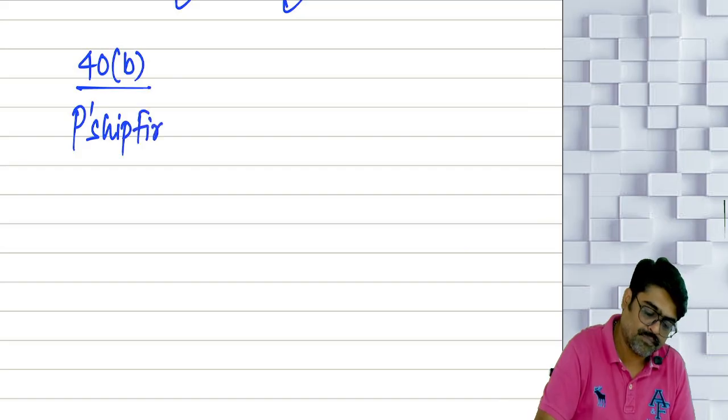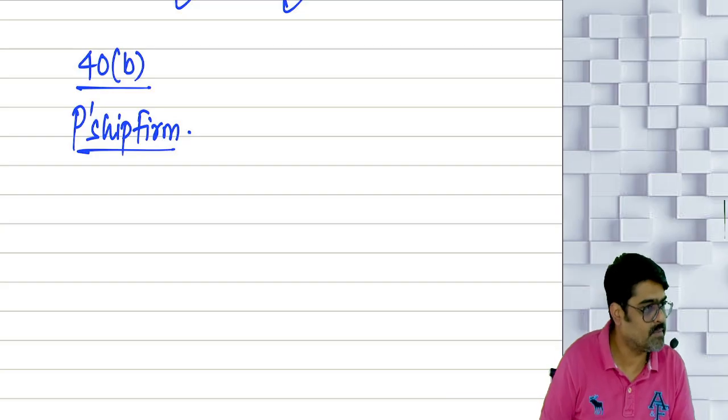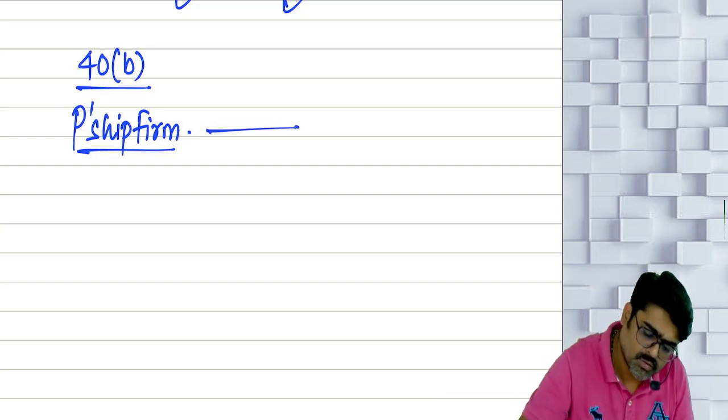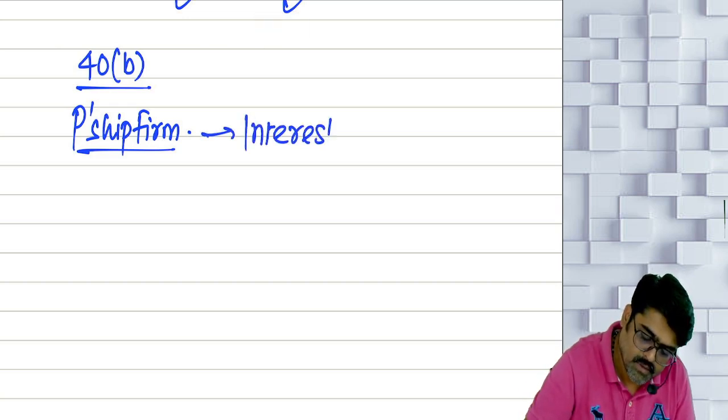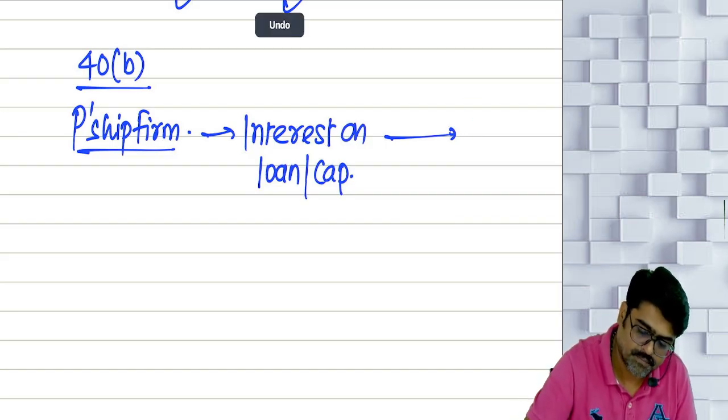So who is the assessee? Are you a partnership firm? Are you going to make the payment of interest, interest on loan or interest on capital, to your partner?